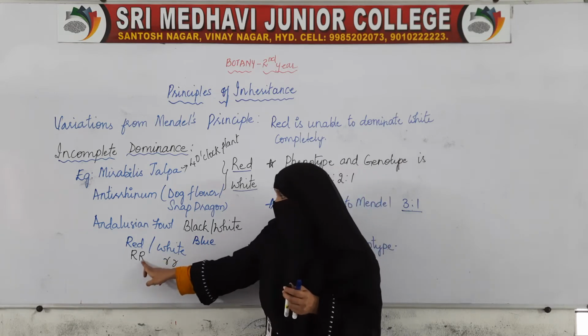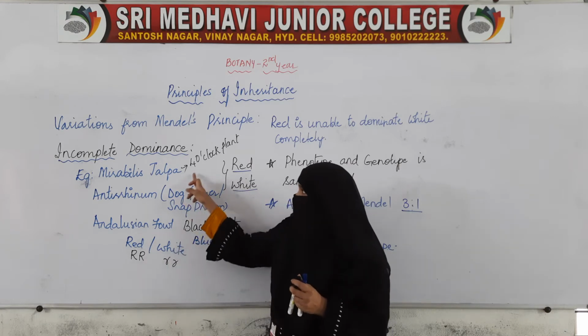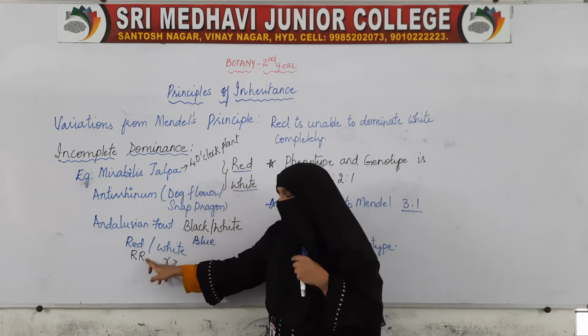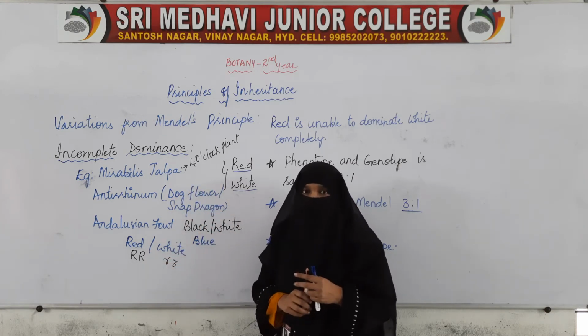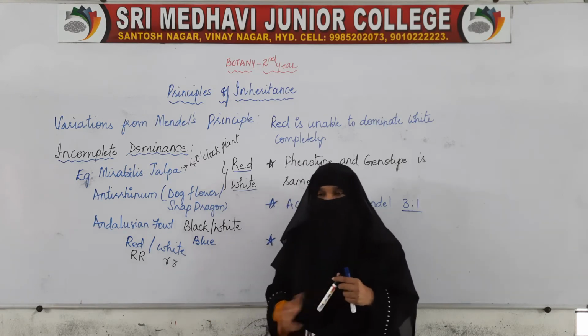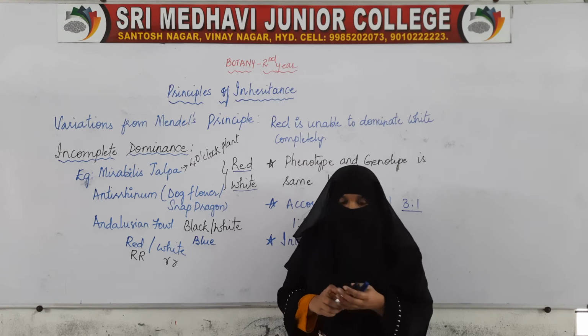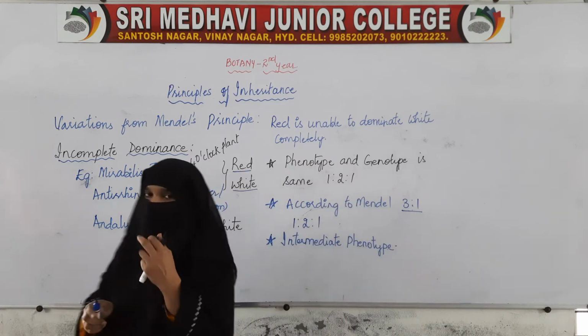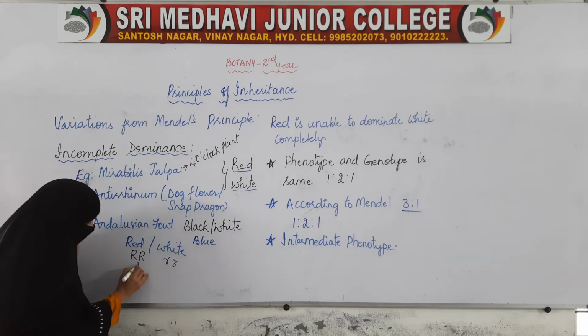So Mirabilis jalapa can produce red color flowers and white color flowers. Red is the dominant one and white is the recessive one. When we cross these plants, what type of gametes will be formed?